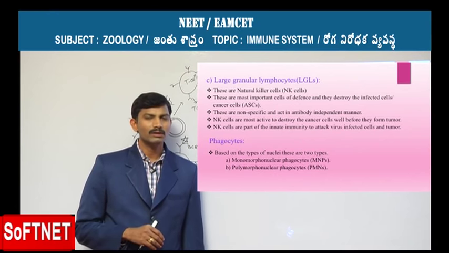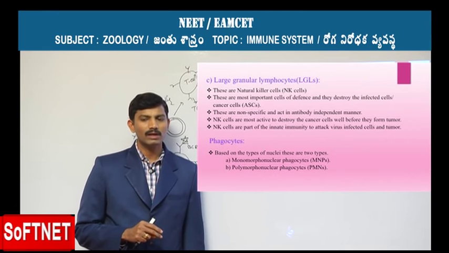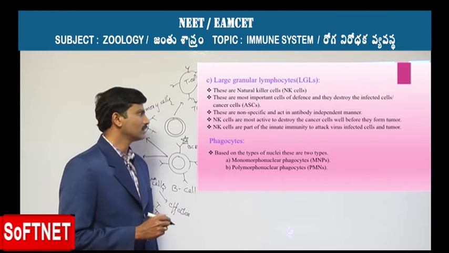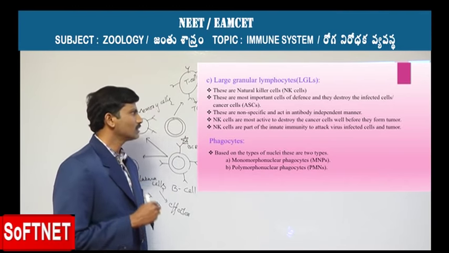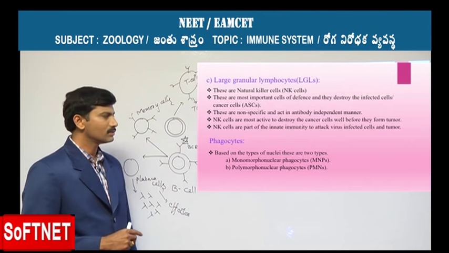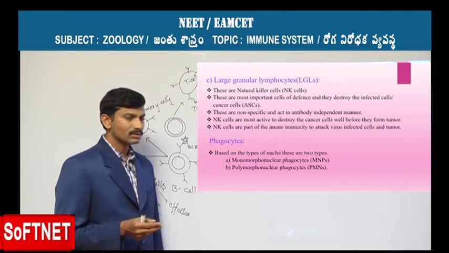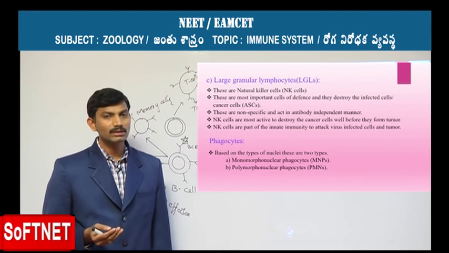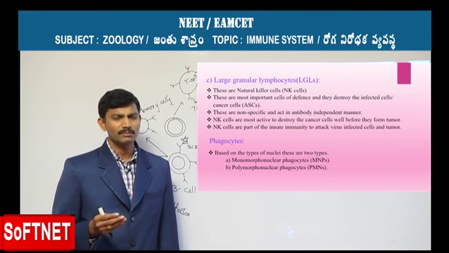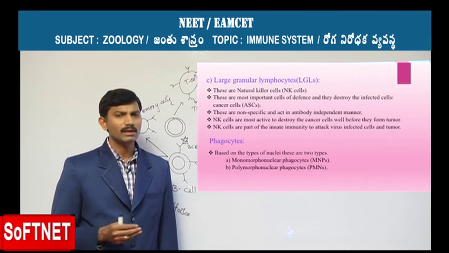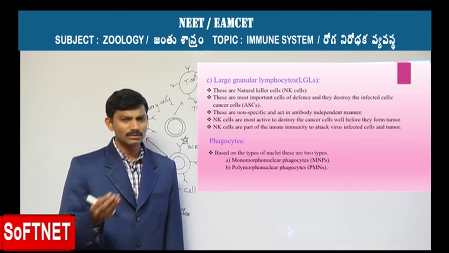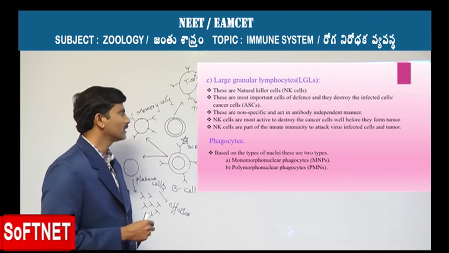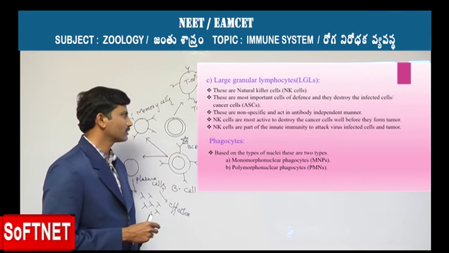Then let us move on to the third kind of lymphocytes, the large granular lymphocytes, which are called natural killer cells. They are the most important cells in the entire defensive system of the body, and they destroy not only the infected cells but also the altered cells inside our body. Sometimes the viral infected cells or the tumor transformed cells are also recognized and killed by these large granular lymphocytes.